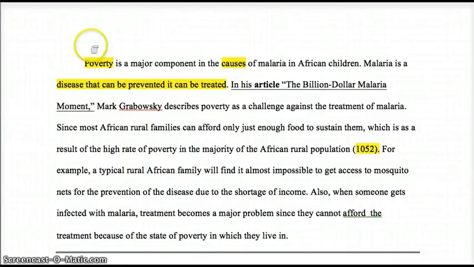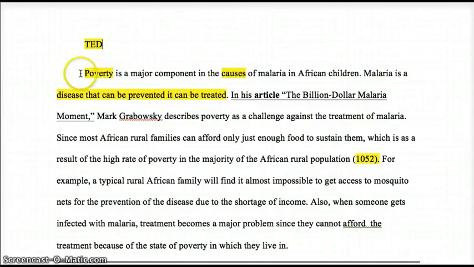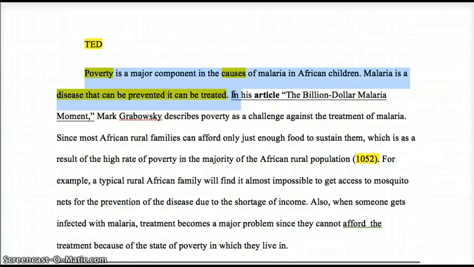So when we think about paragraphs, remember, we always think about TED: topic sentence, evidence, and discussion. This particular writer has only two of those things. We have our topic sentence, which is at best shaky because you have both cause and treatment in the same paragraph, but the sentence isn't strong enough to hold those two together. It's a good start, but it needs some work.